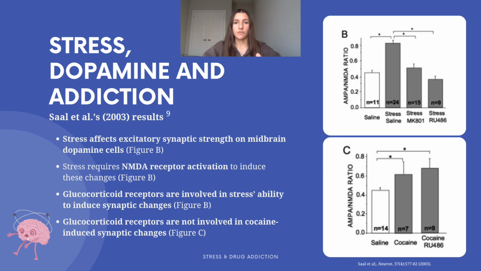Moreover, the administration of RU486 completely inhibited the synaptic changes originally seen, implying that there is a critical role for glucocorticoid receptor activation. However, RU486 did not prevent this ratio increase at all in cocaine-administered mice in figure C, where statistical significance was P below 0.05. Now, this indicates that synaptic changes from cocaine exposure do not require glucocorticoid activation, while stress-induced synaptic changes do.